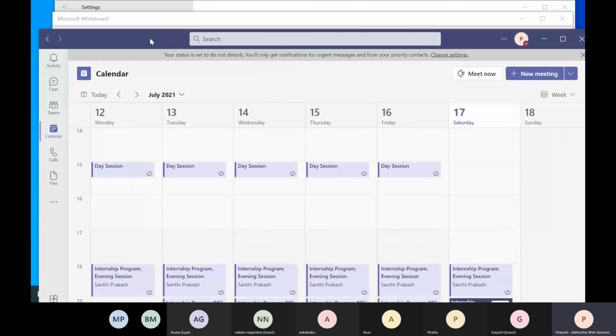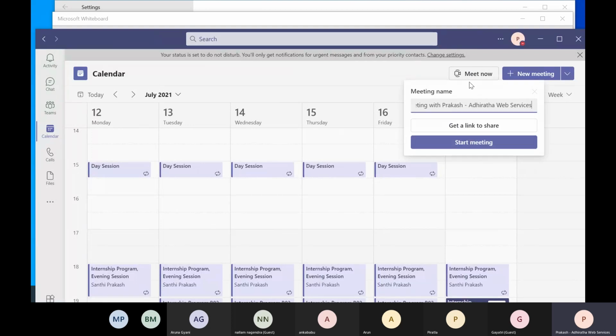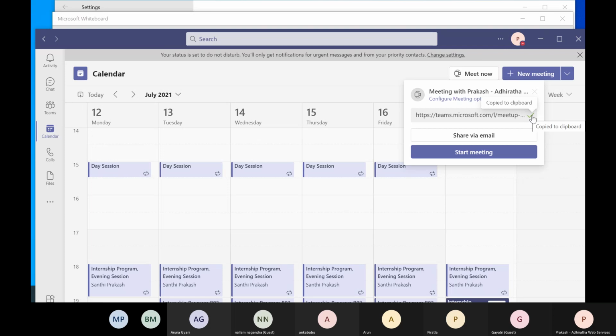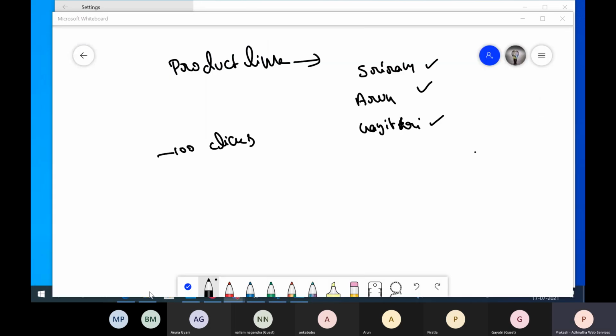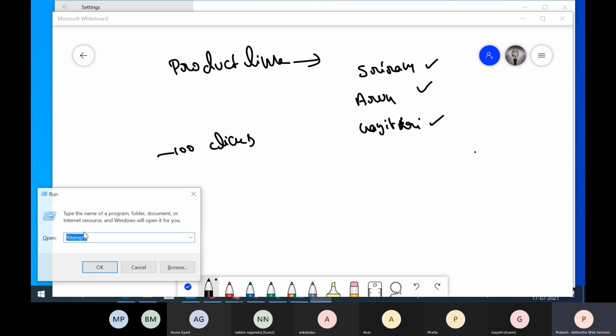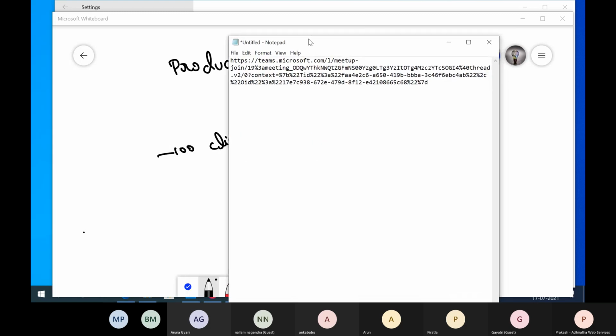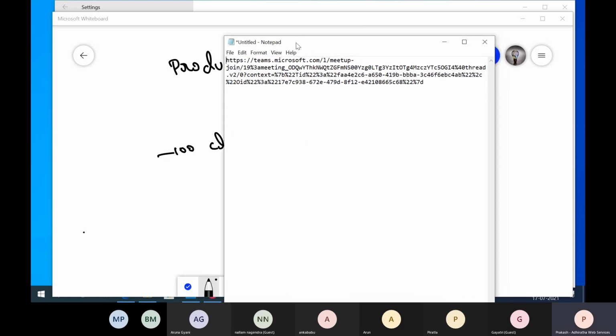See, if I have to create a link, normally what happens is, it's already copied. Now I take a meeting link. I'll just show you how lengthy it is. See, this is the meeting link I would have to send you.